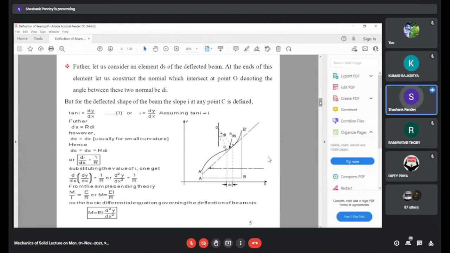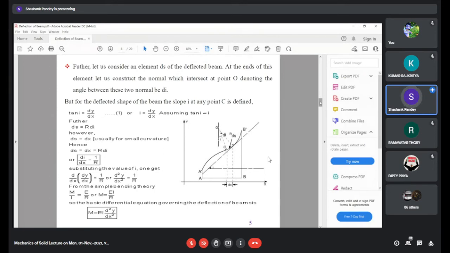Once you have this, substituting the value of i, we know that i is equal to dy by dx. If you substitute it in the expression di by dx, we will end up with d square y upon dx square is equal to 1 by r.